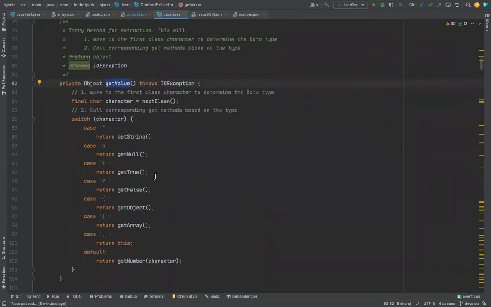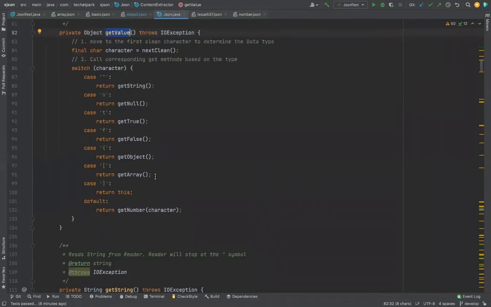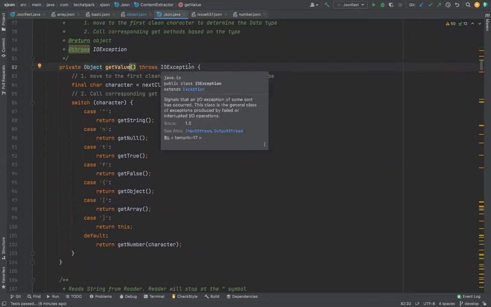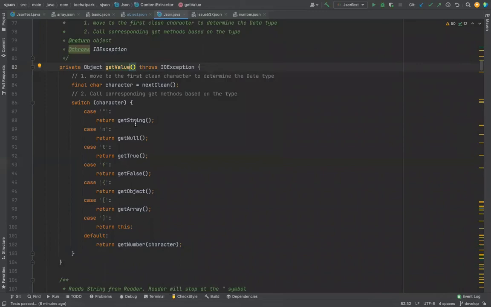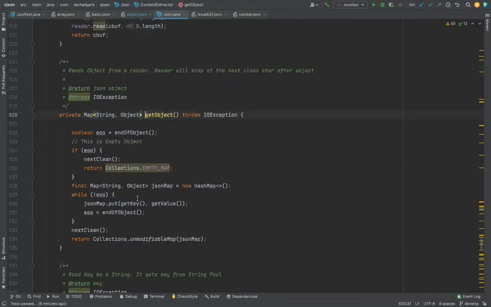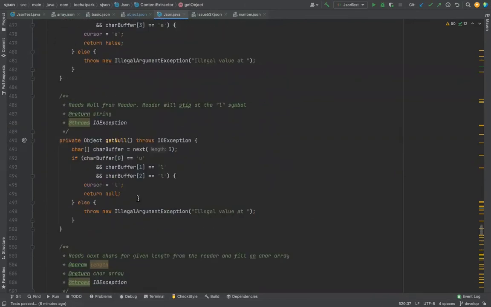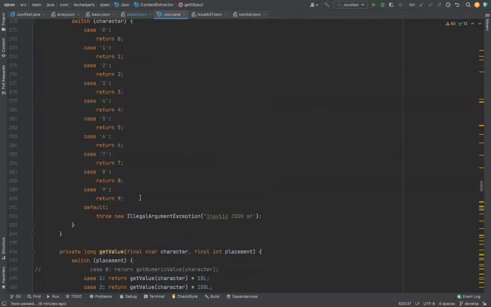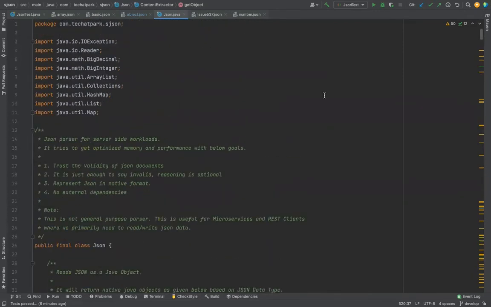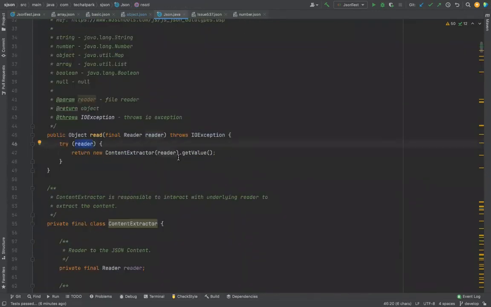Okay, so now if you look at this get value, it returns an object immediately. That is fine, but there's a problem here. If you have a string, it will read the string. If you have an object, it will read the object. Once everything is done, then your IO will go, because this reader will be waiting for a long time. So this is the entry point. Here, you take this reader and keep reading, and once you read the complete reader, you get the value.